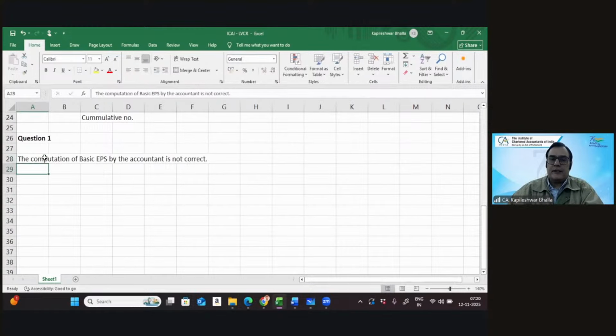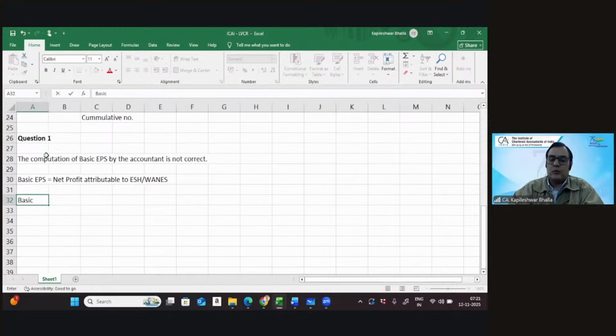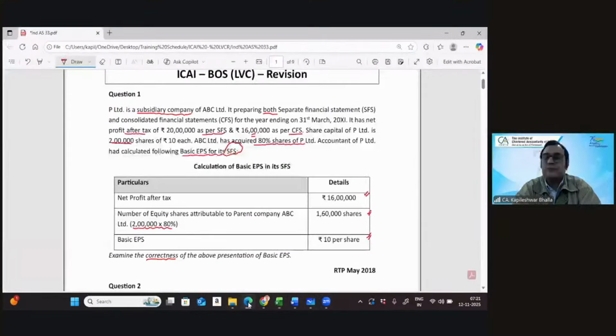So in this particular case, we can show the calculations of the basic EPS. We give the formula to the examiner: net profits attributable to equity shareholders divided by weighted average number of equity shares. When you take the basic EPS, we're going to consider the profits, that is, I guess, 20 lakhs. Let me just come back to the question.